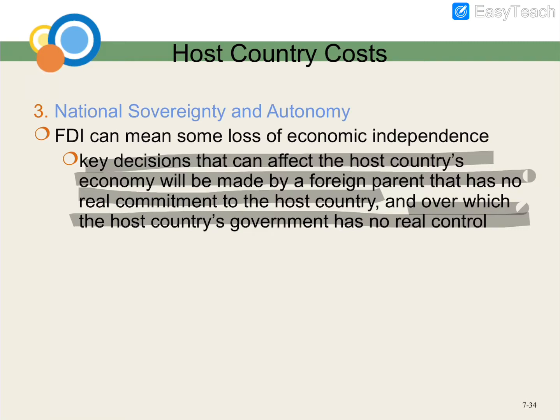All the main decisions are made by their subsidiaries. The host country doesn't have real control; the government cannot control it. So all the key decisions, the main decisions, are made by the foreign parent country, the foreign parent company.